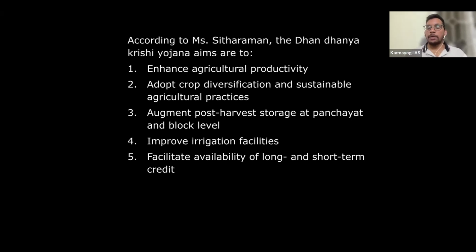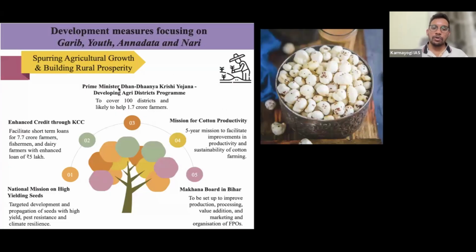On post harvest storage, the government came up with the world's largest grain storage plan through PACS, primary agriculture credit societies, last year. And then improve irrigation facilities, and facilitate long term credit for the farmers. So basically this scheme wants to push agriculture in 100 specific districts. Of course, we cannot say whether that will be true or false; we have to see in the future. This scheme is going to benefit 1.7 crore farmers. Currently, we have 10.7 crore farmers in the country who are directly in agriculture. So it is saying that it is going to benefit 1.7 crore farmers.